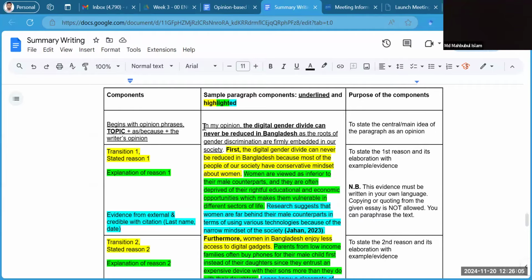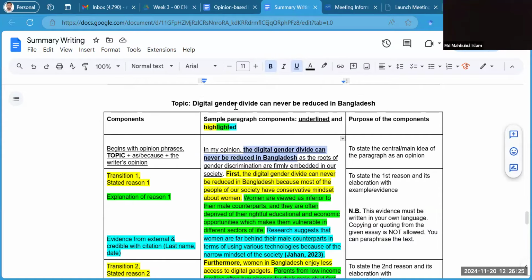So usually we begin the opinion paragraph with a phrase like "in my opinion" or "from my perspective" or "according to me," "in my view," etc. All right, so you can choose your ones. And after that, we put a comma and write the topic. So see, the topic is written in bold fonts. All right, I've just included the topic from the given topic. Okay, I did not change anything.